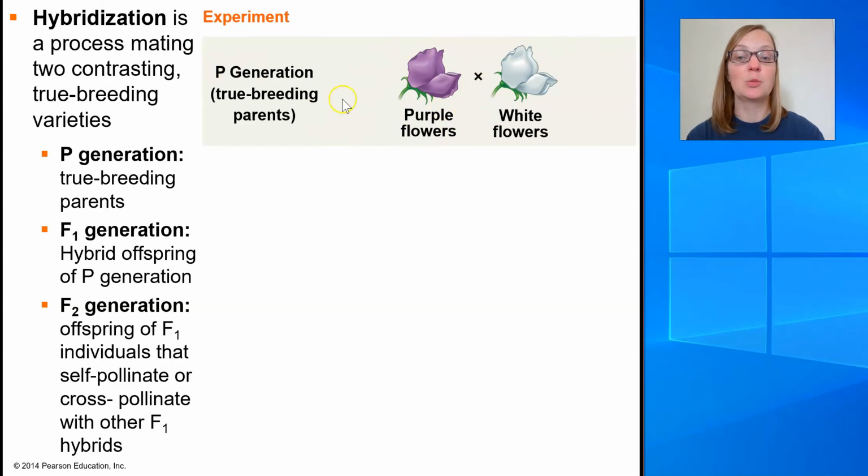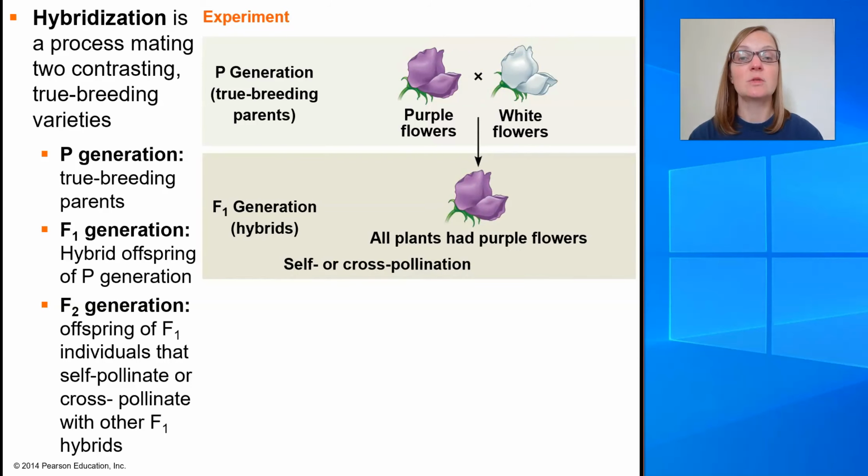So he's got a true breeding purple flower that he's crossing to a true breeding white flower. When he crossed those, the resulting offspring that he got, this generation was what we call the F1 or first filial generation, and these were the hybrids. They were the cross between the white and the purple flower. And what he noticed is that all of the F1 generation hybrids were all purple.